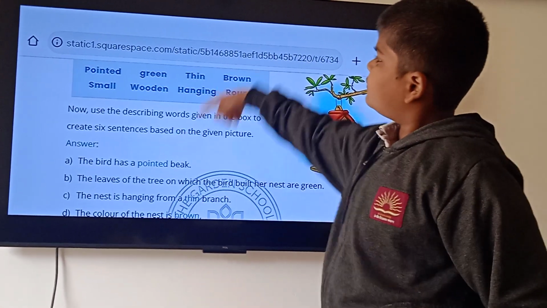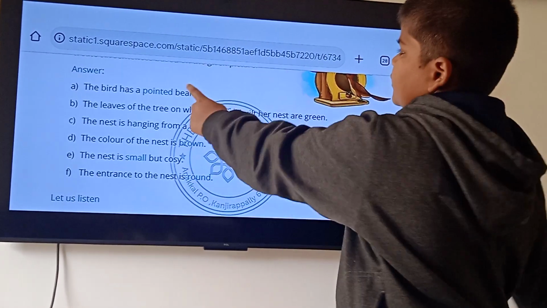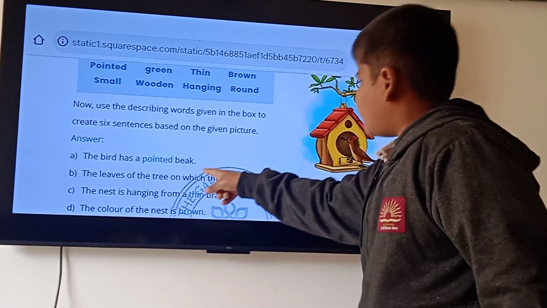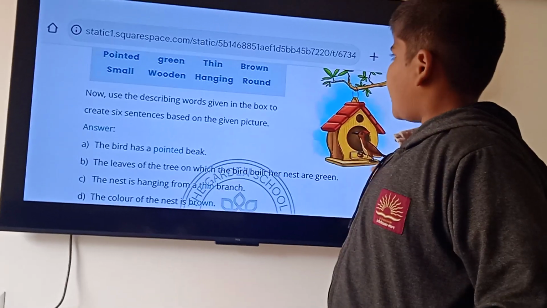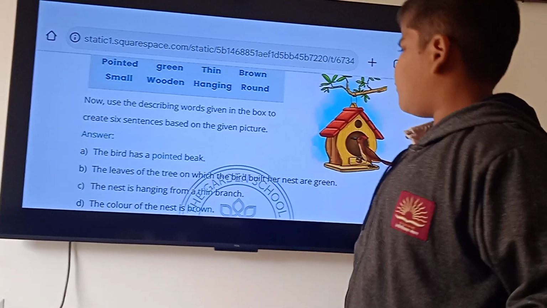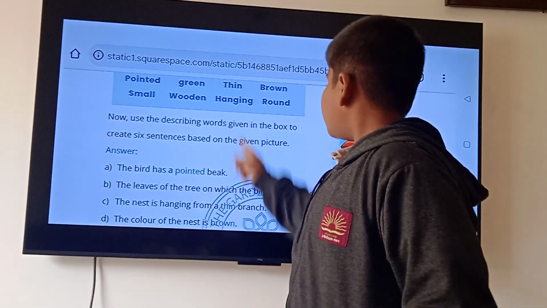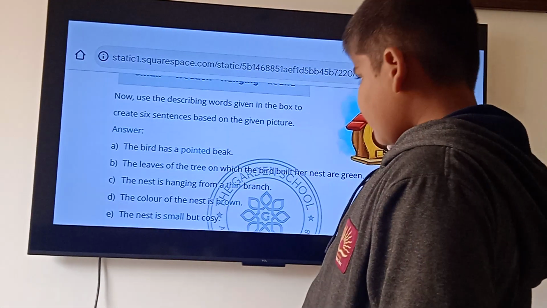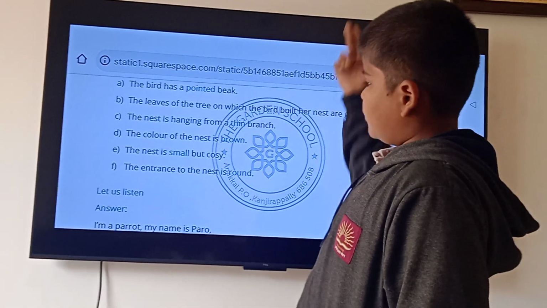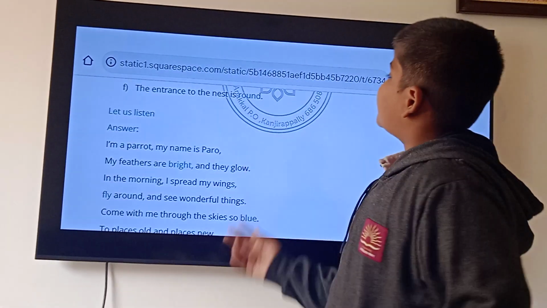The answer. There are 6 sentences. The bird has a pointed beak. First, pointed. The leaves of the tree on which the bird built its nest are green. The nest is hanging from a thin branch. A fourth sentence: the color of the nest is brown. The nest is small but cozy. The entrance of the nest is round.